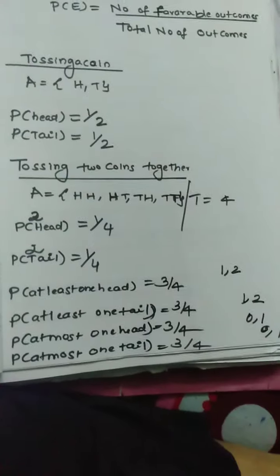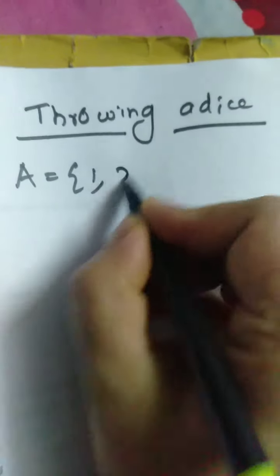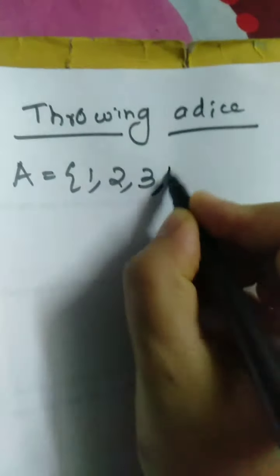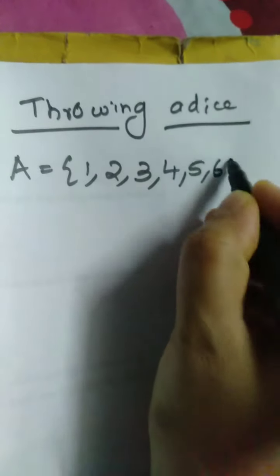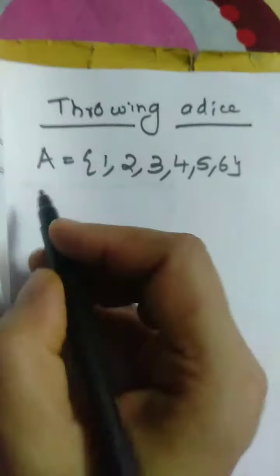Now let us take one more example. Let's see the probability of events when throwing a dice. When you throw a dice, what are the outcomes? You get 6 outcomes. Either 1 may occur, 2, 3, 4, 5, or 6 may occur. In this, the questions are likely to be these.